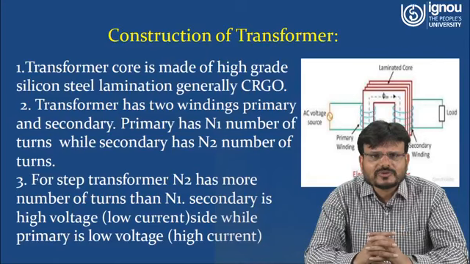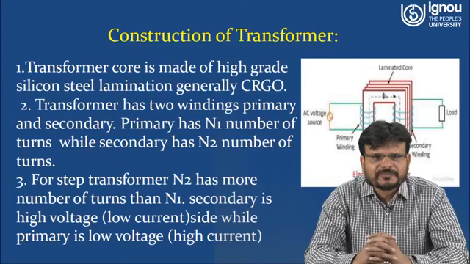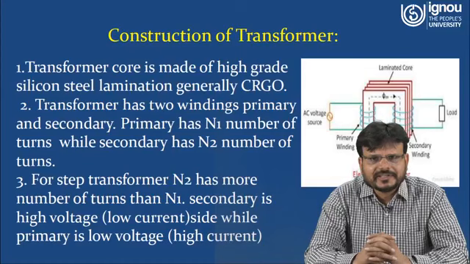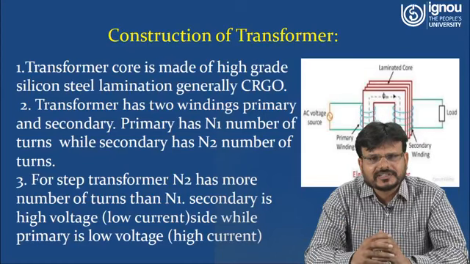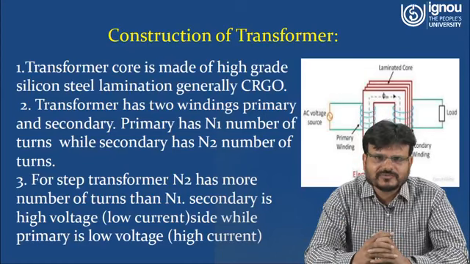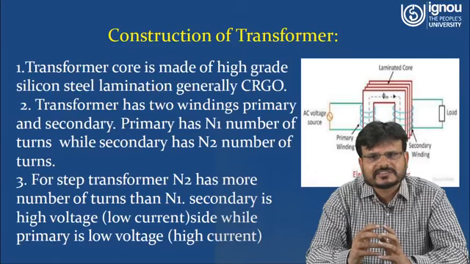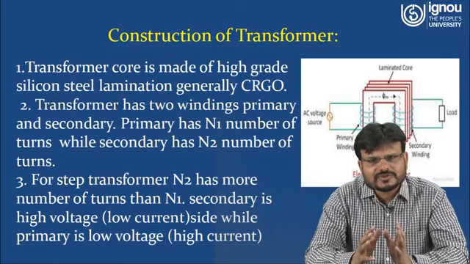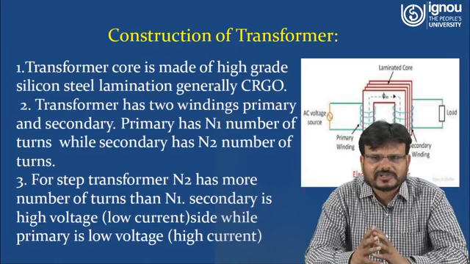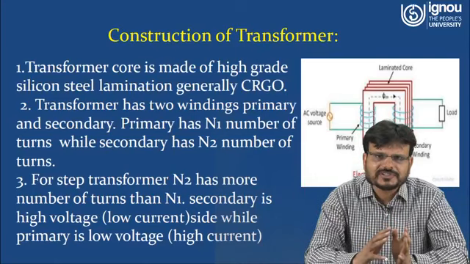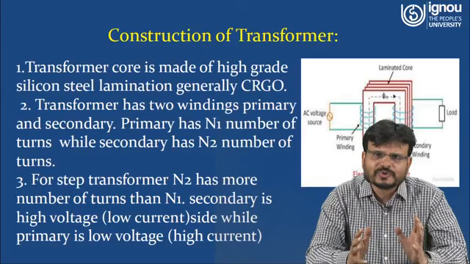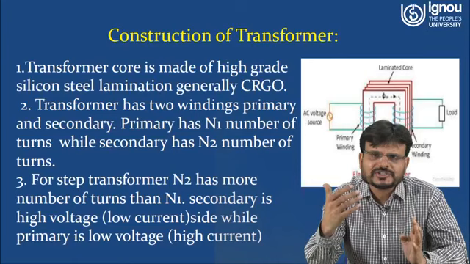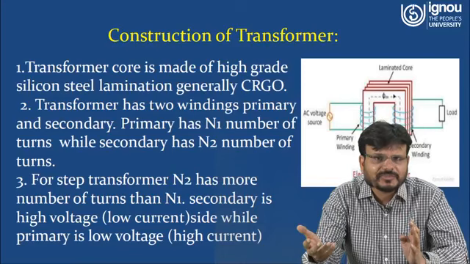And a transformer has two windings. One is the primary winding, another is the secondary winding. If we are talking about the primary winding, of course the winding has some turns, and it can be denoted as N1 at the primary side, and at the secondary side it can be denoted as N2. So suppose we are saying it is a step up transformer. What is the difference between a step up and a step down transformer? A step up transformer means if you are giving AC voltage at the primary side and you are able to step up the voltage at the secondary side, it will be termed a step up transformer.